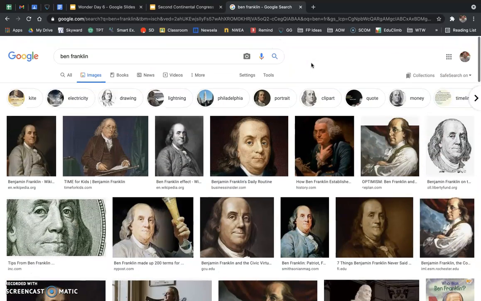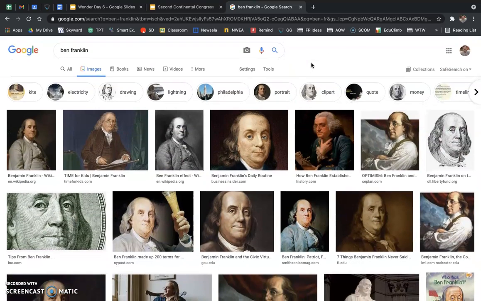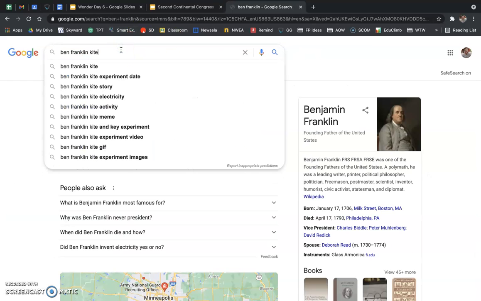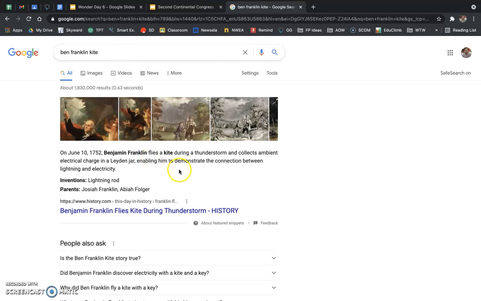All right. Okay, so one thing about Ben Franklin that people maybe have heard of: he flew a kite during a thunderstorm. He collected the charge from the thunder into a jar, and he proved that lightning was electricity. All right, so he invented something called the lightning rod, which you'll probably see on top of buildings, in like tall buildings that are close to the sky. That was Ben Franklin. He invented that back in 1752. It's pretty cool. That was actually about 20 years before the time that we're talking about.